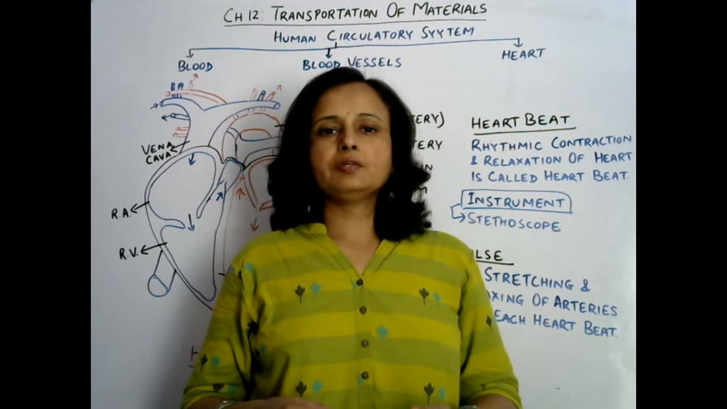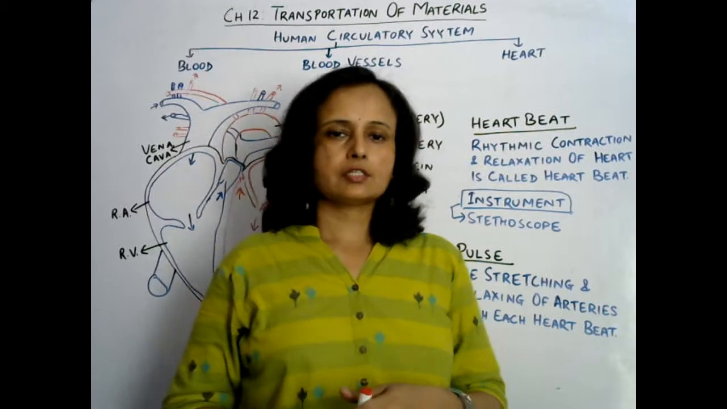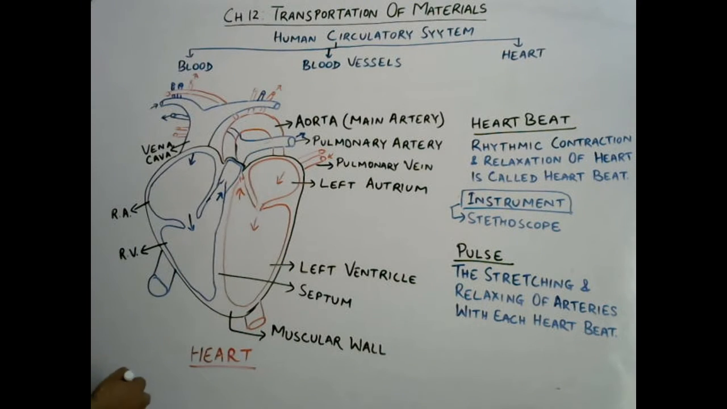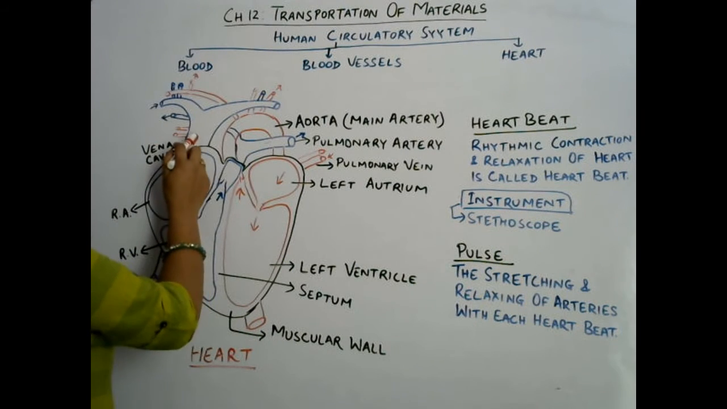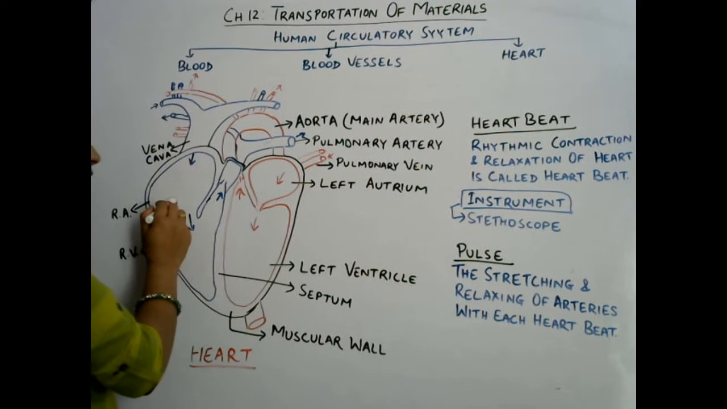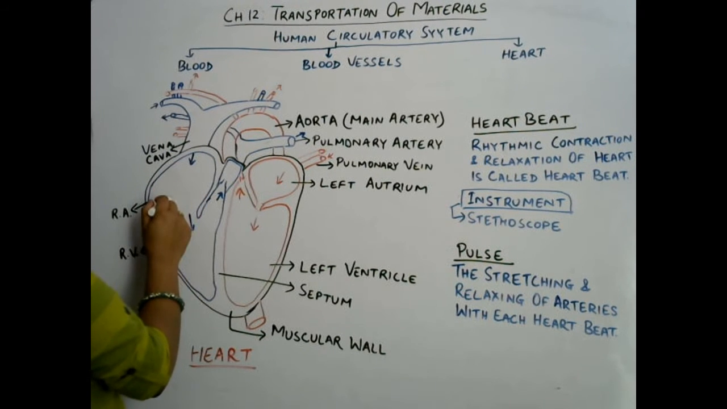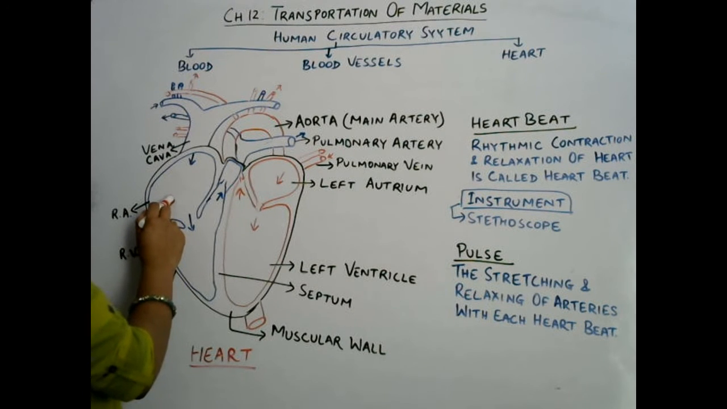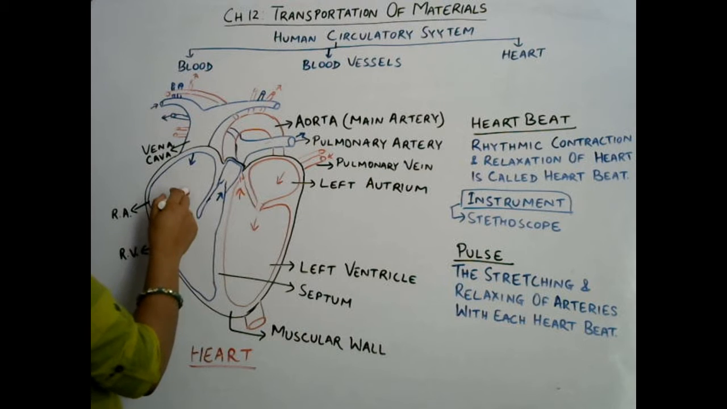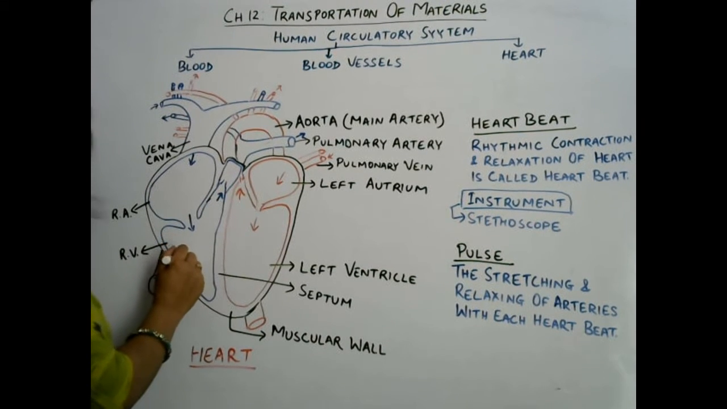Hello everyone, now we are going to learn about the function of the human heart, how it works. So basically what happens is, the vena cava, the giant vein, brings impure blood from all over the body. During that time the right auricle relaxes and the blood enters the right auricle. Then just after that, the right auricle contracts and blood is pushed towards the right ventricle.